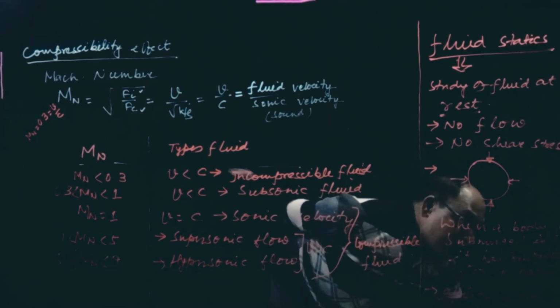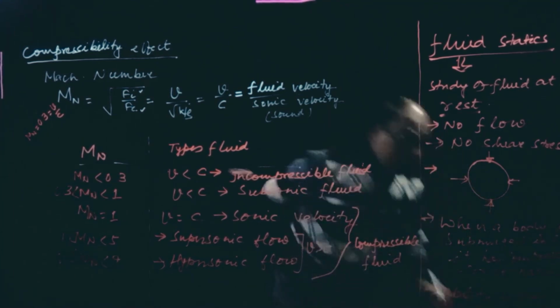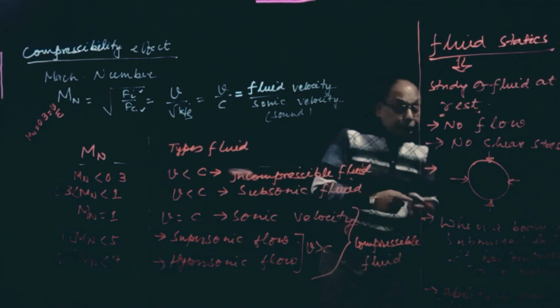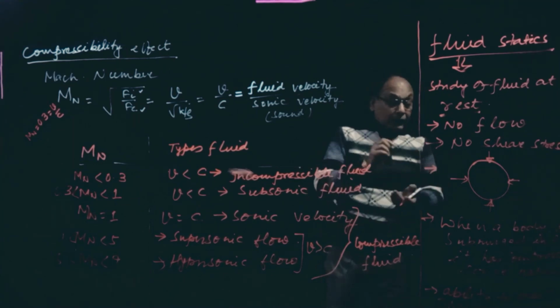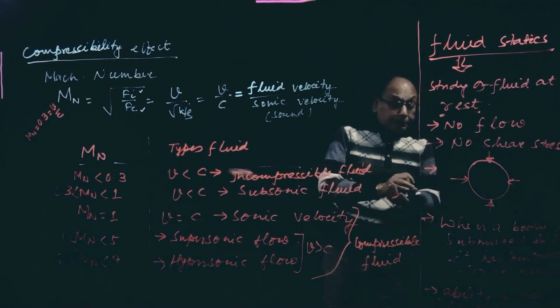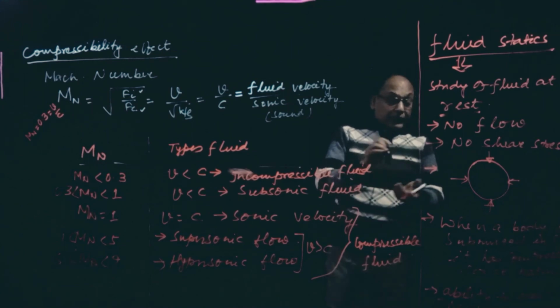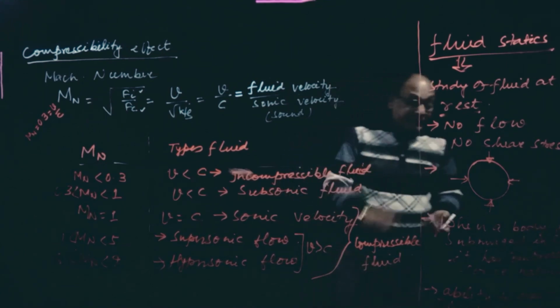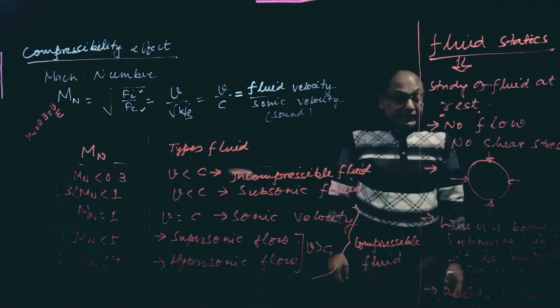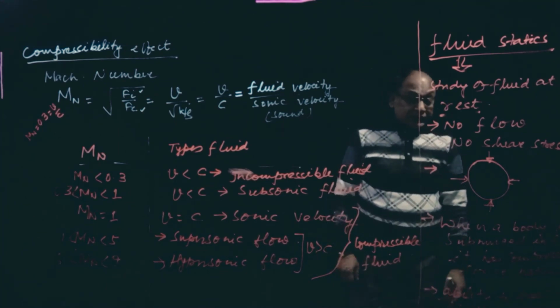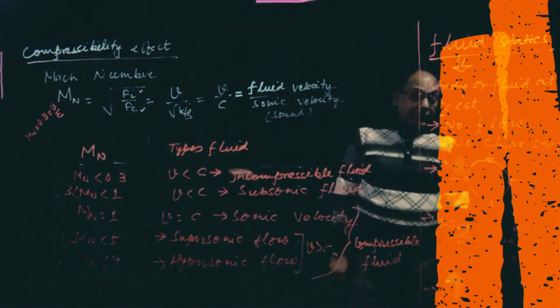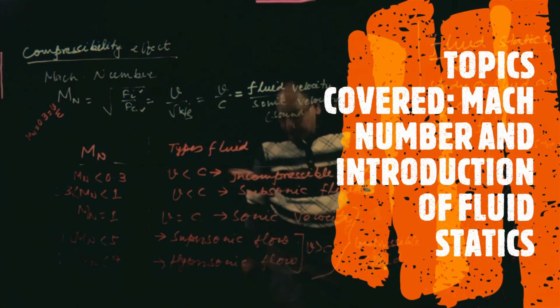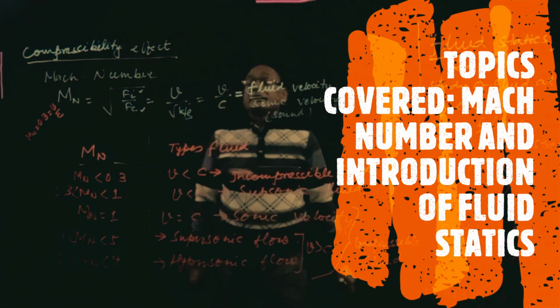That means when fluid is present on the surface, it exerts a pressure. So fluid exerts a pressure on the surface on which it is in contact. This is called fluid properties. Okay, so the rest of the things I will discuss in the next class.